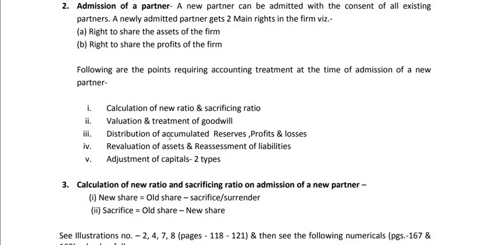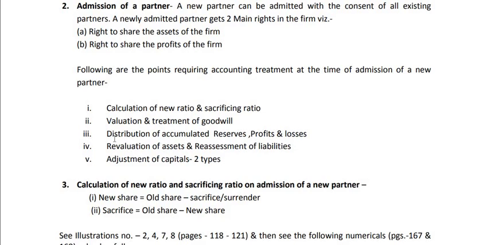Then distribution of accumulated reserves, profits and losses. Now when a new partner is admitted, at that time in the old balance sheet there may be some accumulated reserves on the liability side, say general reserve, reserve fund. There may be some profits in the balance sheet, say P&L account credit balance on the liability side, or there may be losses on the asset side of the balance sheet. So how are these to be distributed, how are they to be given to the old partners, because these all belong to the old partners.